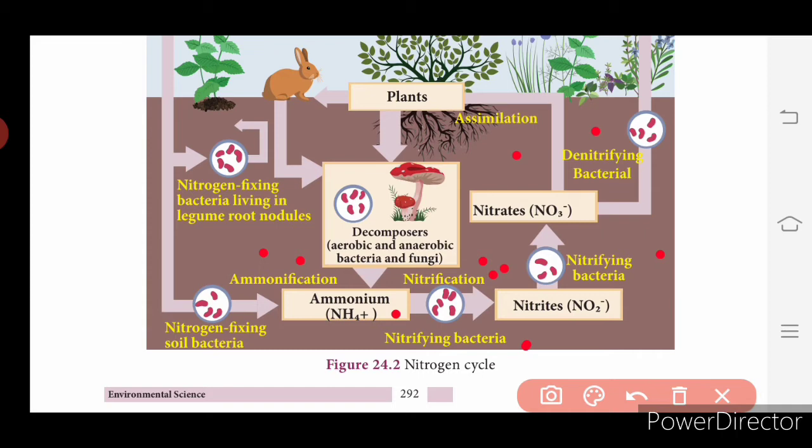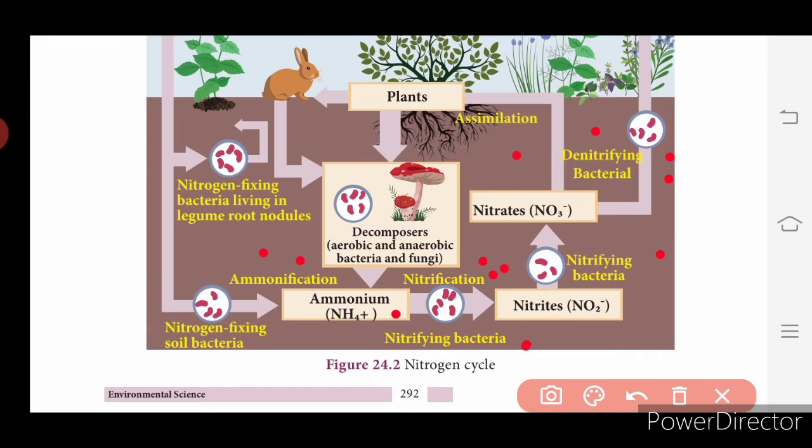That process is called denitrification, and the bacteria involved are Pseudomonas, called denitrifying bacteria. So this is all about the nitrogen cycle.